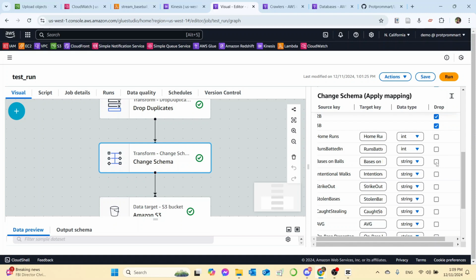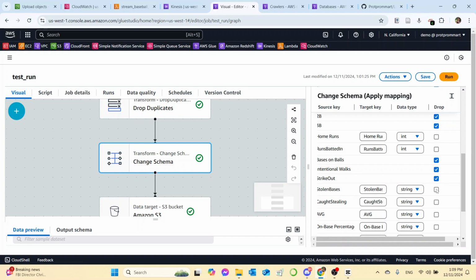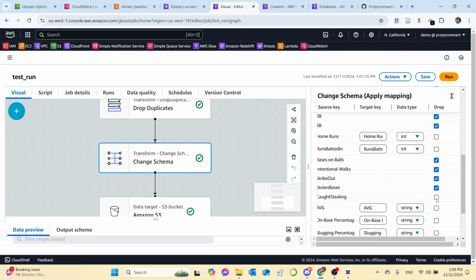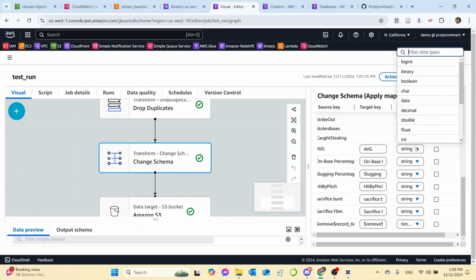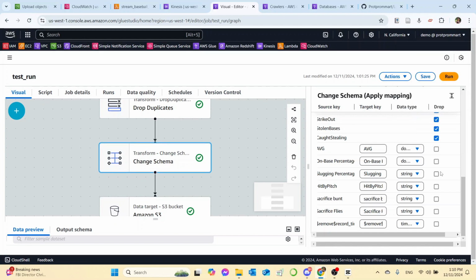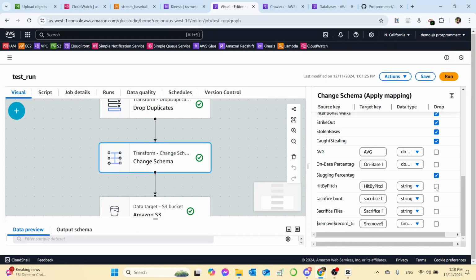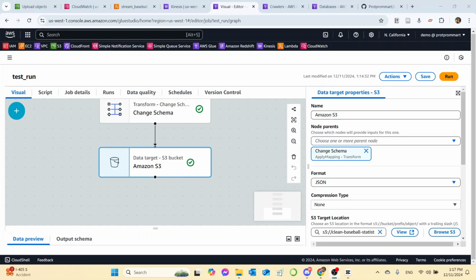And then we want to drop base on balls, intentional walk, strikeout, stolen base, caught stealing. We also want to keep average and on base percentage, and we want to set both of them to double. And we want to drop other stuff.